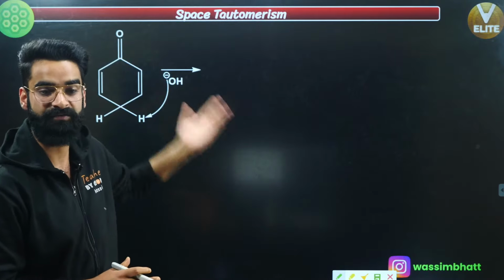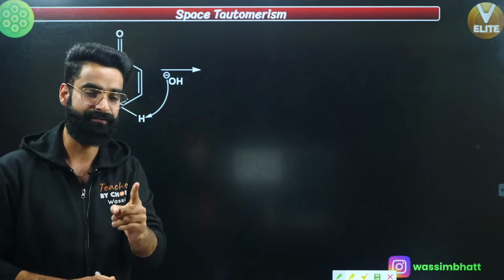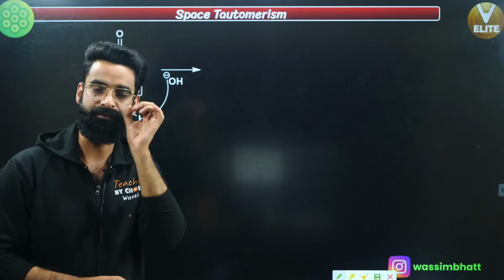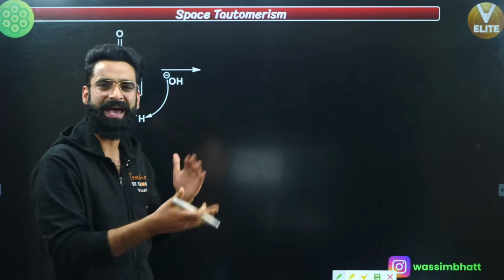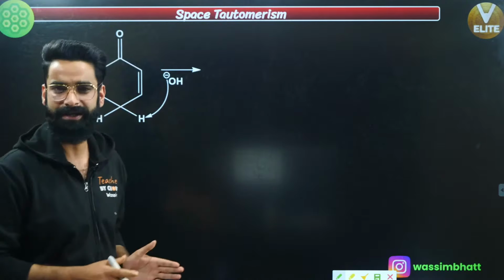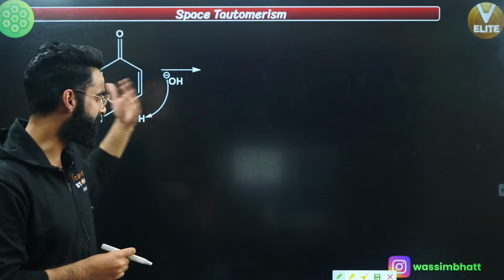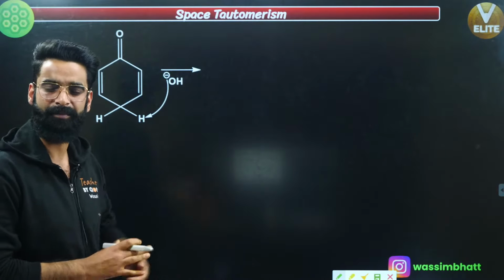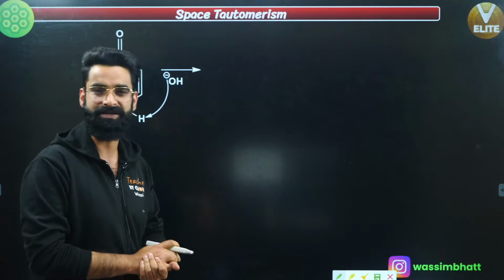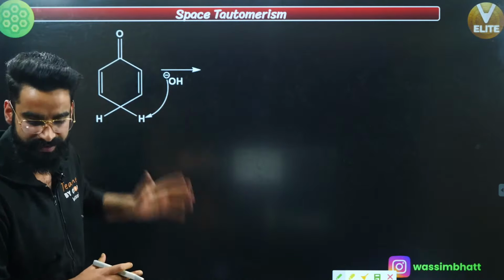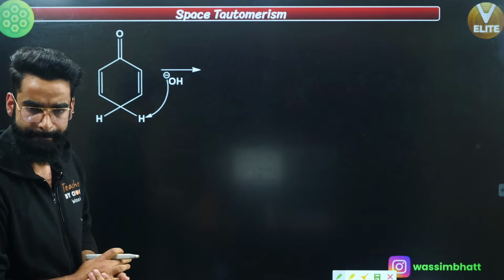What does that mean? Whenever you see any tautomerism in which H positive oscillation is there in any system apart from your diad and triad system, that kind of tautomerism is what we call space tautomerism. Let's try to understand all this in detail.